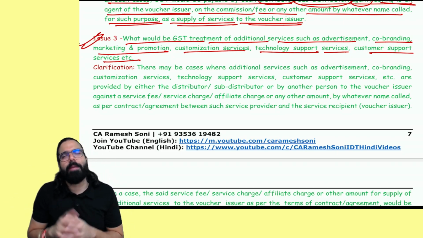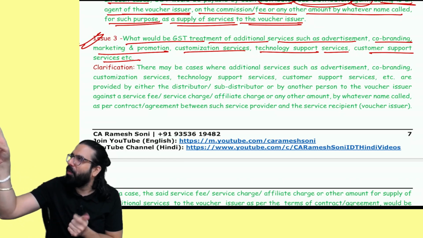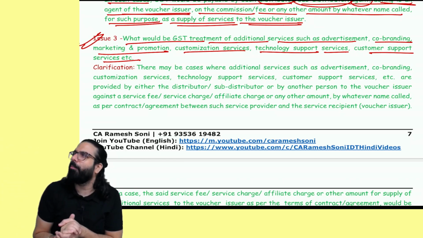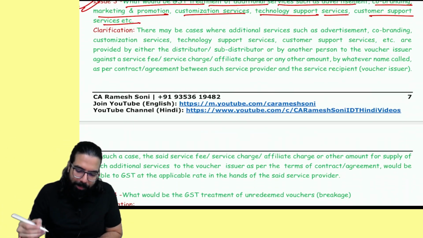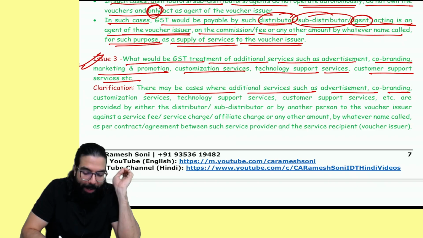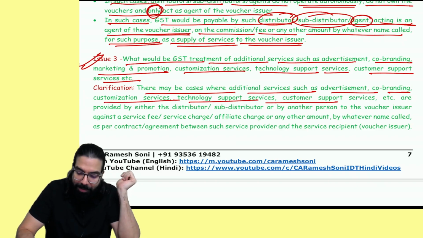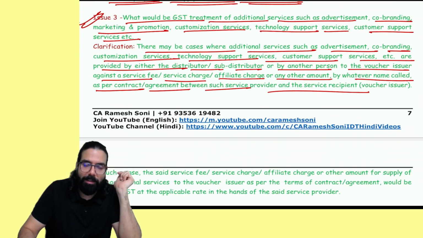Any other services which I'm giving, marketing service, branding service, co-branding service, customer support, any customer who could not redeem your voucher, I will help them with everything. Now, in this scenario, when I'm providing service, it's a supply of service on which GST will come. Simple. They went ahead and told, sir, there may be cases where additional services such as advertisement, co-branding, customization service, technology support service, customer service are provided by the distributor, agent, or any other person to the voucher issuer against a service fee, service charge, affiliate charge, or any other amount named by whatever name called as per the contract or agreement between service provider and the service distributor.